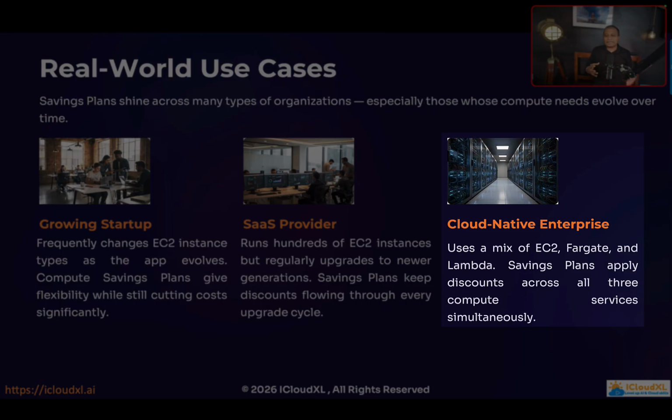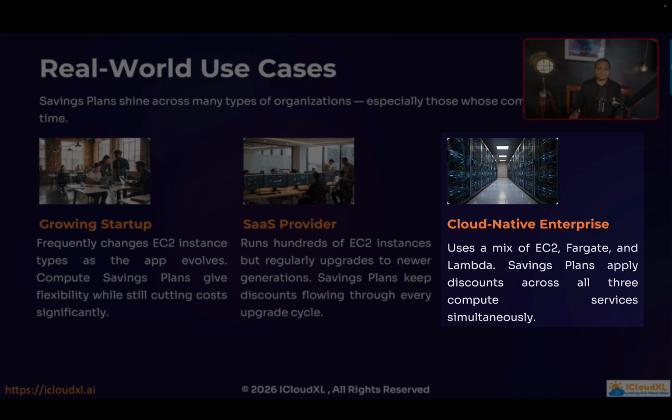So for a SaaS provider, savings plan is ideal. But the last one is the cloud native enterprise. It uses a mix of EC2 instances, Fargate and Lambda. The architecture and infrastructure use a mix of EC2, Fargate and Lambda. In such a scenario, savings plan is ideal, and that can save the cost for the business.